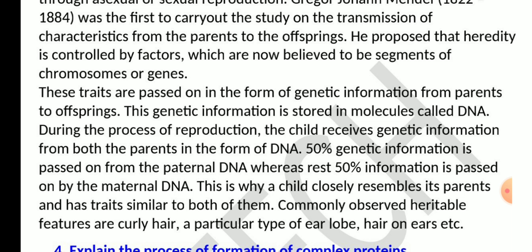So that is why a child closely resembles its parents. For example, curly hair, a particular type of earlobe, hairs on the ears, etc. These are some of the commonly observed heritable features. Okay, got it?